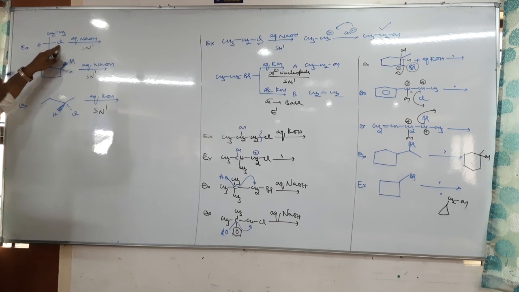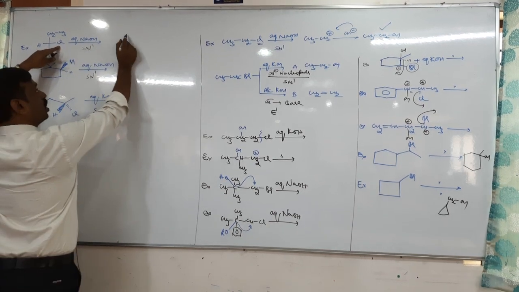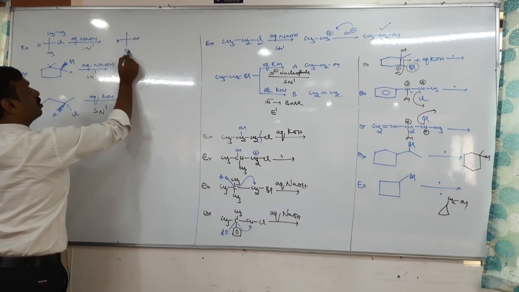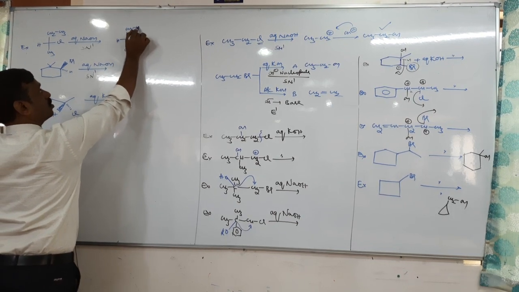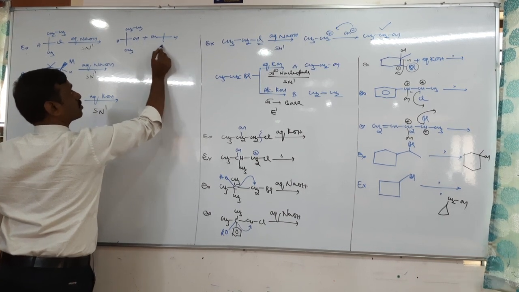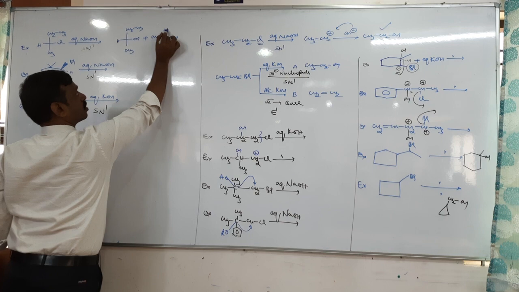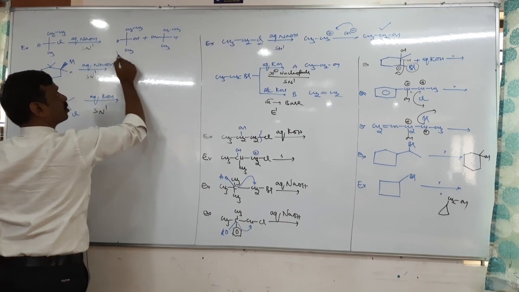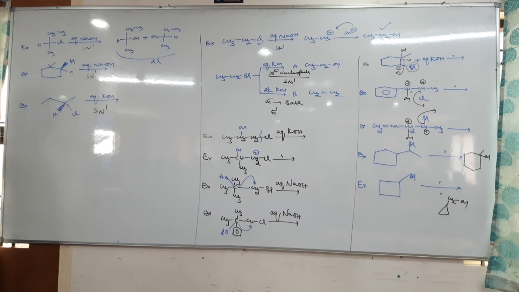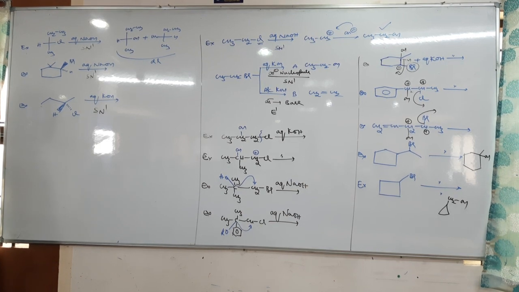Now chlorine is on which side? Right side. Now OH comes on which side? One is this, another one is the left side. Yes, you will get a racemic mixture. This is DL. Yes or no?